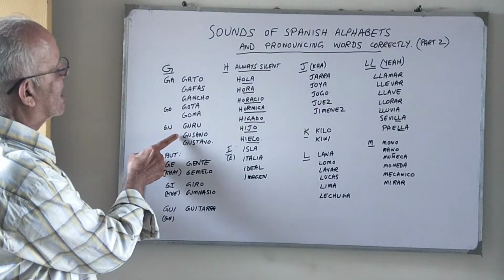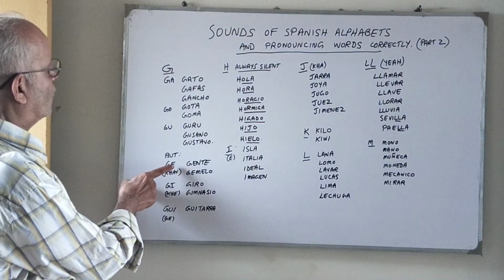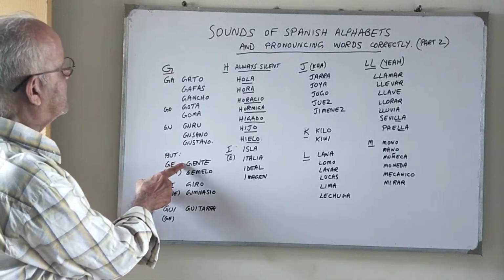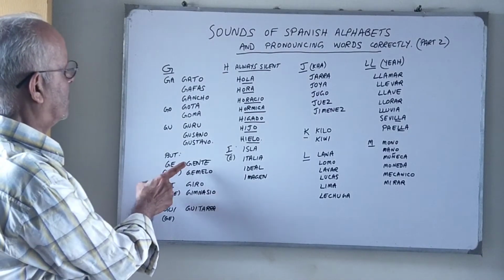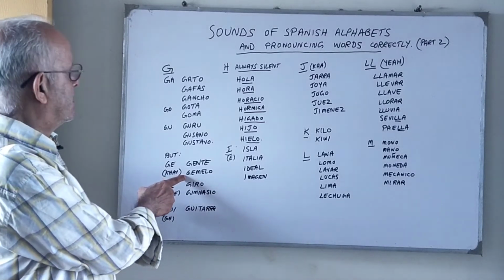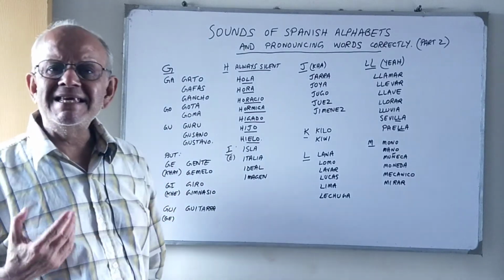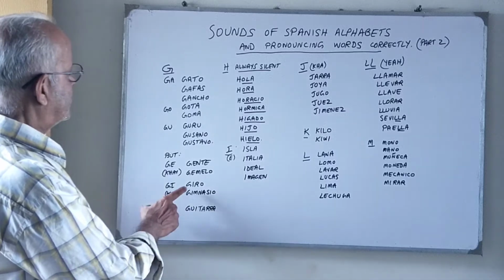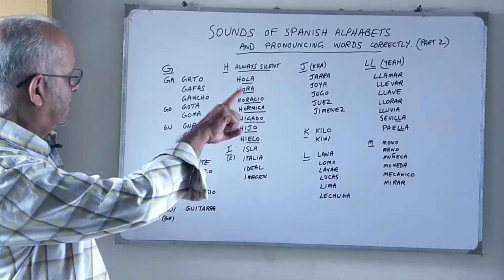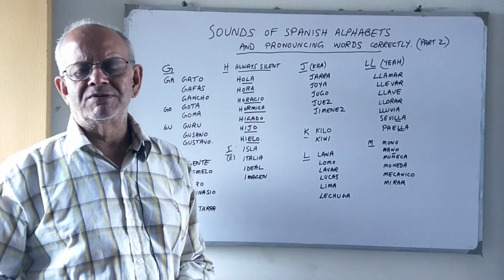Okay, but if a G is followed by an E, it has a he sound. As in gente. Gente means people. Okay, gemelo. Gemelo means twins. Gente and gemelo. GI has a he sound. Okay, as in giro. Giro is a bank draft, or like to make a turn. Okay, giro. Gimnasio. Gimnasio is a gymnasium. Okay, a gym.